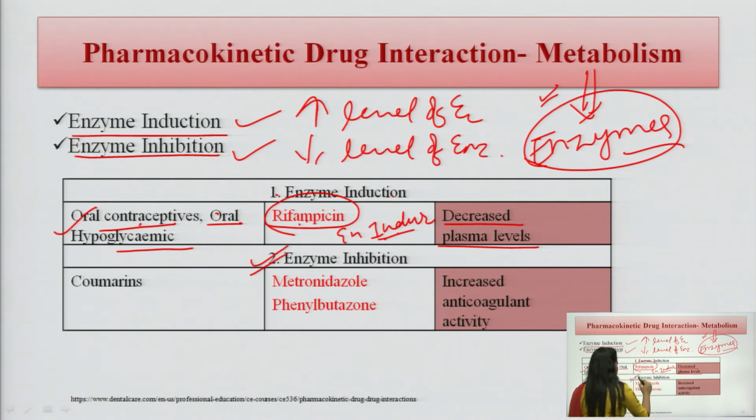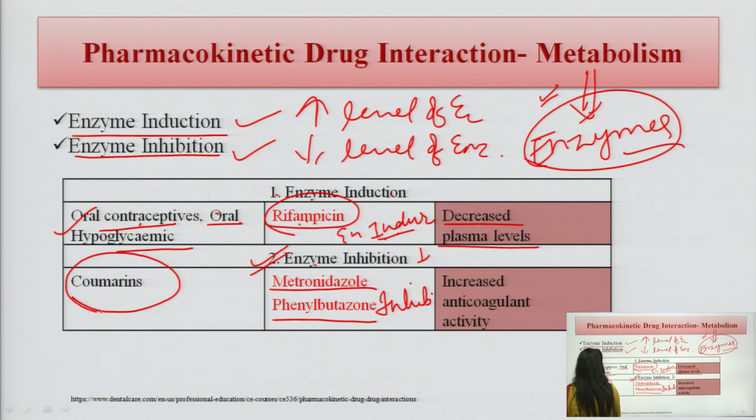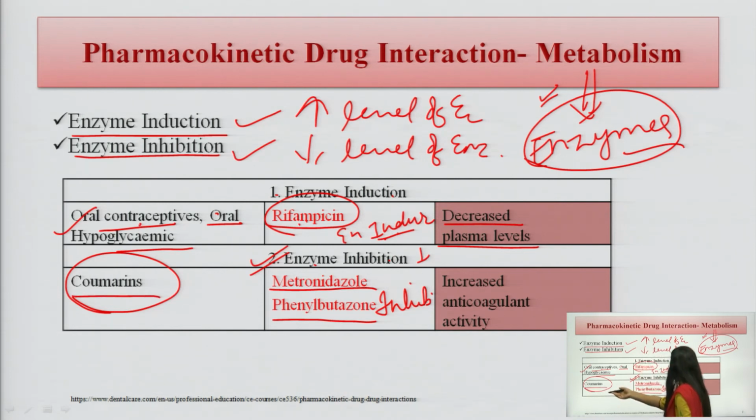In the second, we can see enzyme inhibition. What happens? Metronidazole and phenylbutazone are called enzyme inhibitors. What will they do? They will decrease the level of enzymes. So more of the drug is available in the plasma, because it is not usually metabolized. Coumarins, so coumarins show anticoagulant activity. Now this activity will be increased, because the level of enzymes with which it is metabolized is decreased.